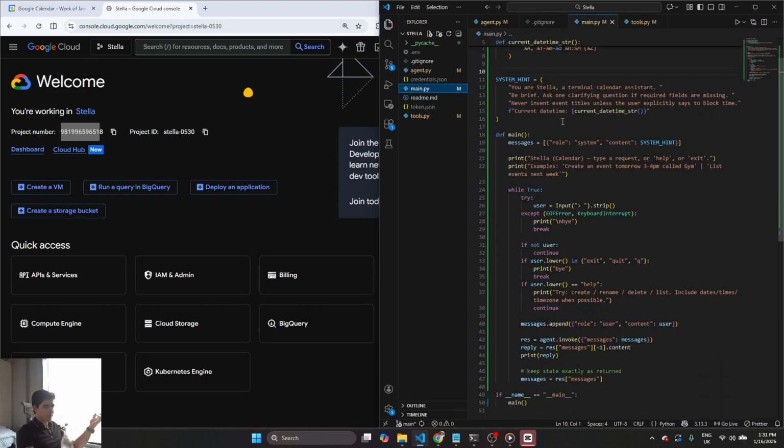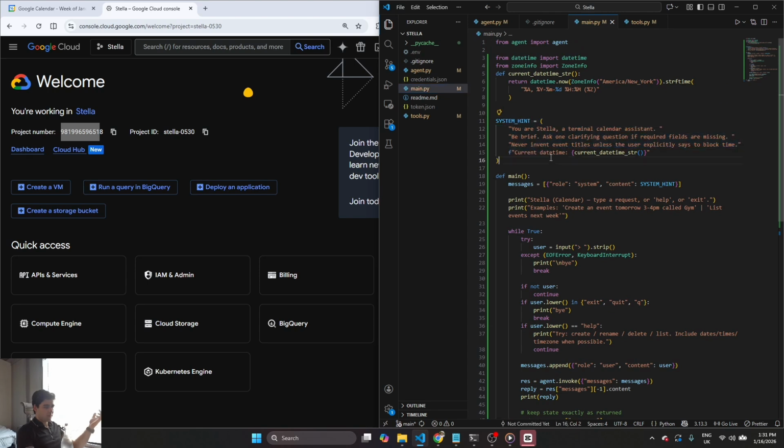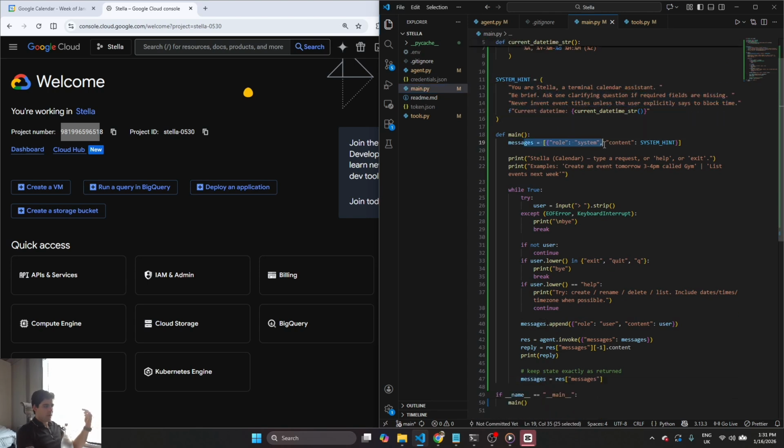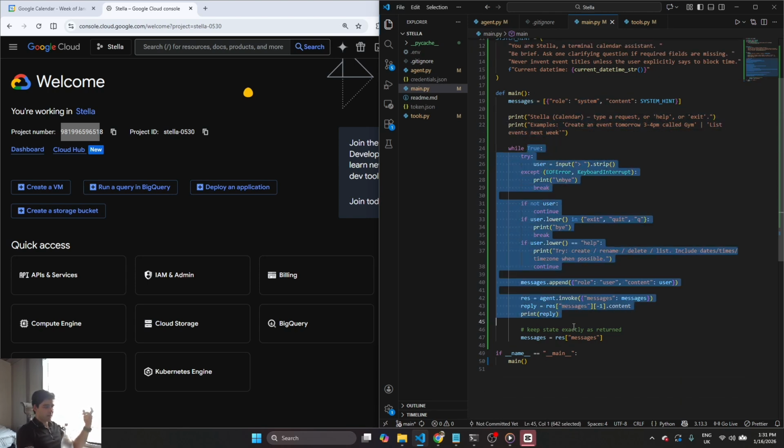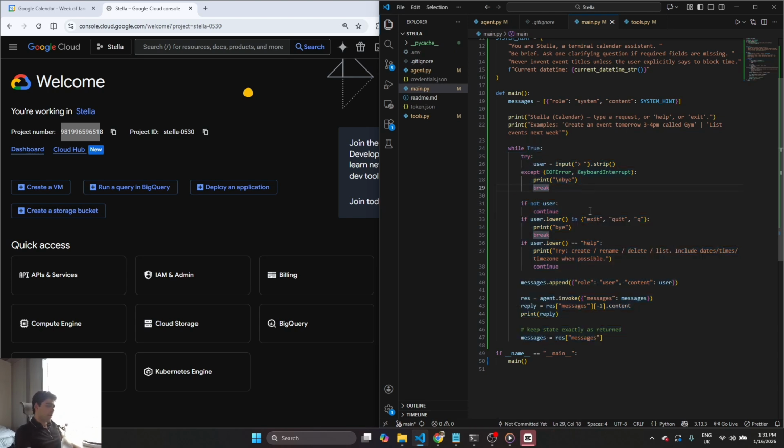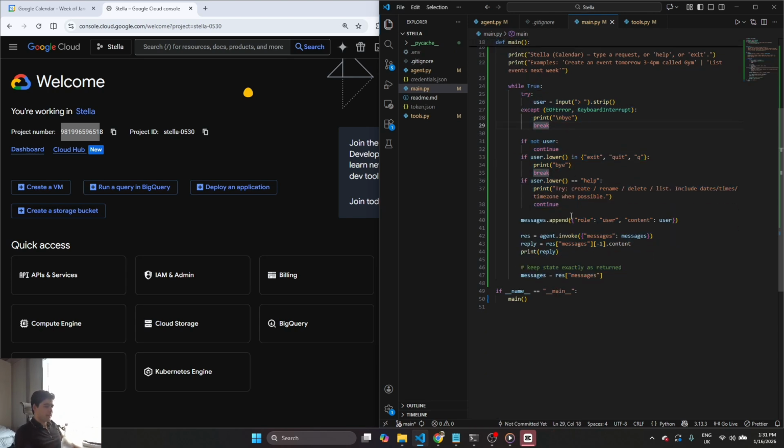And then the main function is just you give it a system prompt, or a hint, should I say, and then you pass it to the LLM, to the agent, sorry. And then there's this loop where you can keep on chatting with your agent until whatever task you want is done, or whatever chat is done. And yeah, that's basically it.